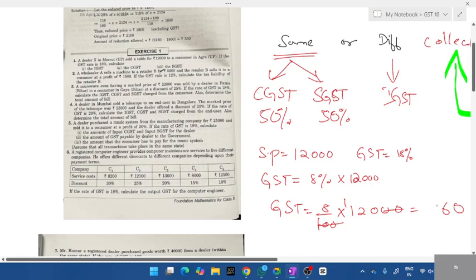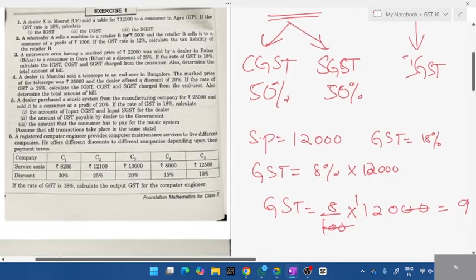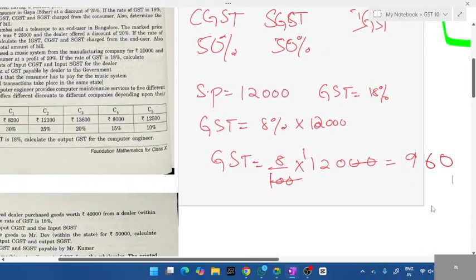8 into 120. How much is 8 into 12? Tanishka. 8 12s are 96. Okay, 8 12s are 96. 960. Or did I take wrong value? 1,000 to 12,000. Okay, 12,000. That's it. This is what you'll have to know. What is the value given?